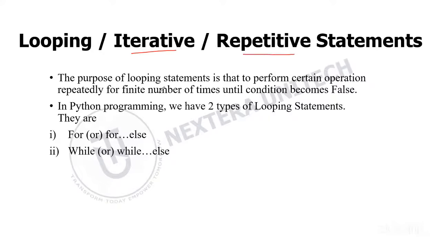Firstly, looping statements are also called iterative statements or repetitive statements. The purpose of looping statements is to perform certain operations repeatedly for a finite number of times until the condition becomes false.